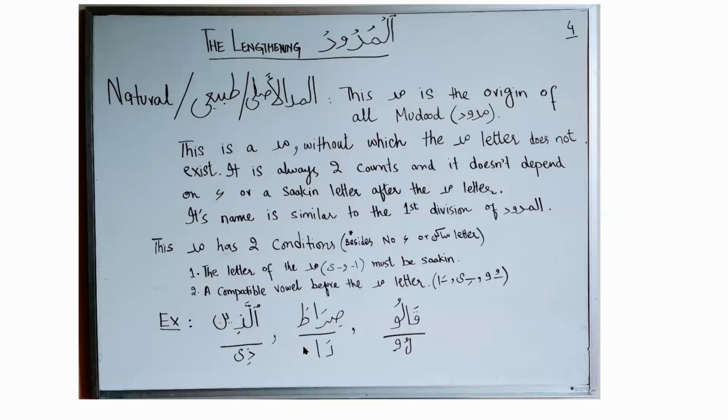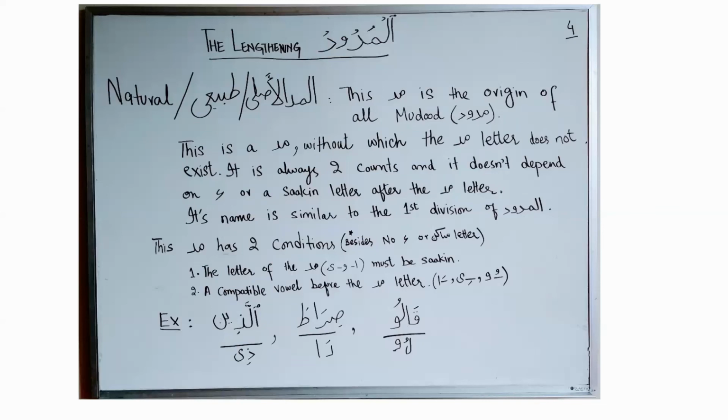In the next example, we recite it like this: Sirata. Alif is in a mad condition. It is sakin preceded by a fatha. This is maddul asli and we will recite it with 2 counts. In the next example, alladhina. Letter ya is in a mad condition because it is sakin preceded by a kasra, and we will recite it by giving 2 counts of maddul asli like this.